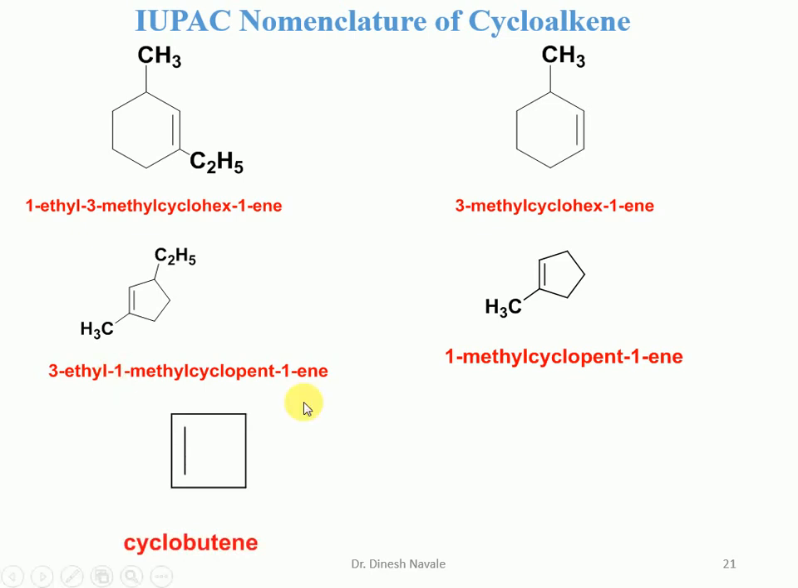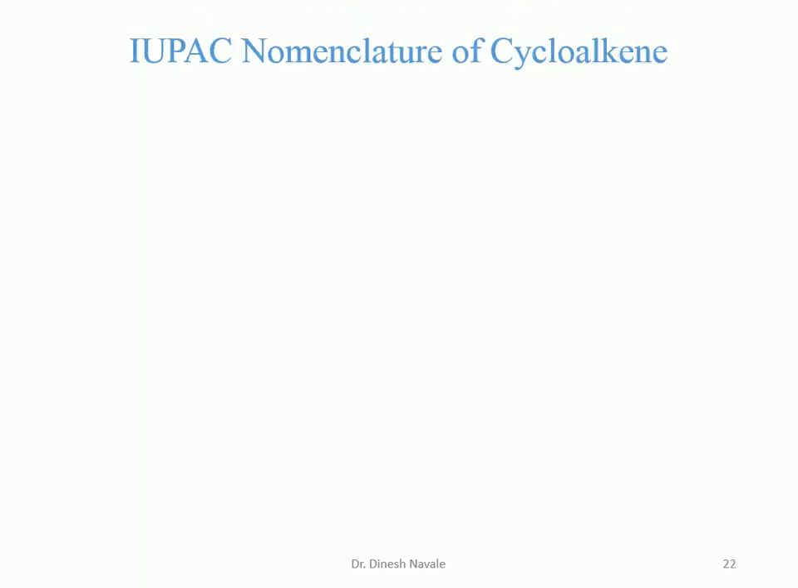So it is what? A 4 carbon containing ring is there, so it is a butane. So the basic nomenclature is going to become butane, ANE will be replaced by ENE. So it is a butene, and it is a cyclic ring, so we have to put the word cyclo. So it is going to become cyclobutene. So this is 1-methylcyclobutene, because a substituent is also present there. So it is 1-methylcyclobutene, or 1-methylcyclobut-1-ene. So this is the IUPAC nomenclature of the cycloalkene.